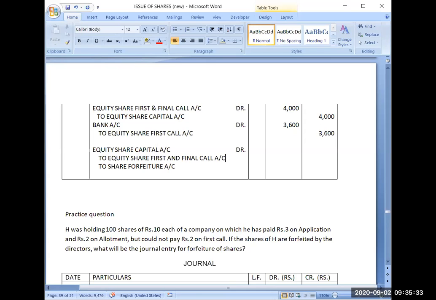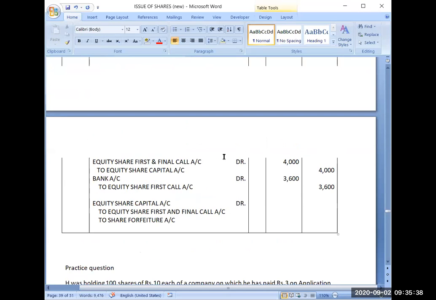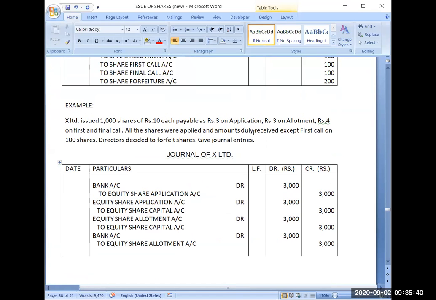Okay. So first see share forfeiture account. Share forfeiture account is the amount which you have received. Now there are 3 stages in the question: application, allotment, and first call. 100 shares have not paid you the first call. So which installments have they paid? Out of 3 installments, listen to the question carefully, Arya, they have not paid you the first call.